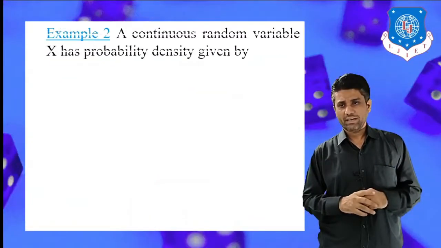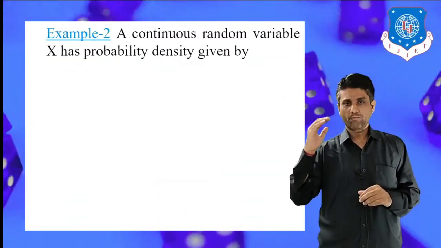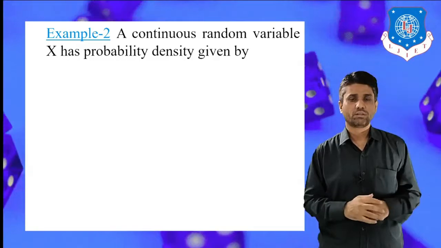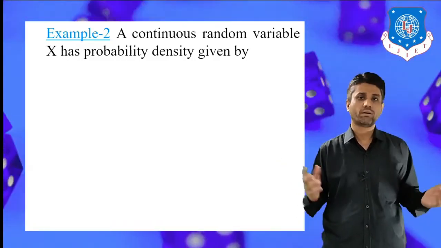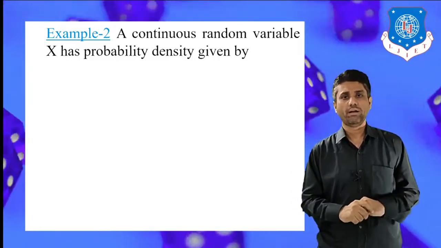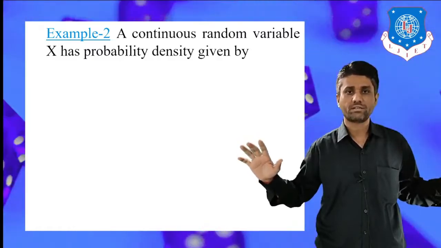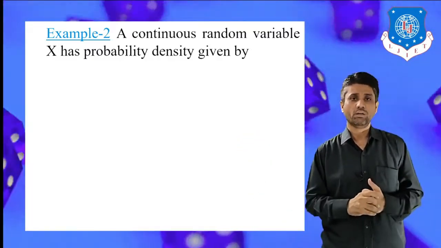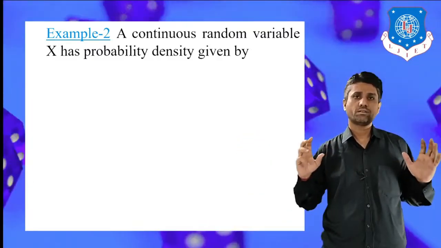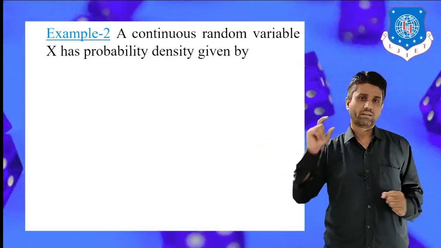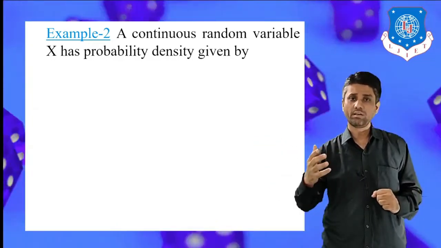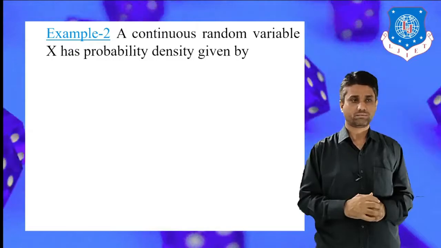Common ratio is nothing but the second term upon the first term. The third term upon the second term is also the common ratio. In general, you have to find the ratio of any two adjacent terms, and that is the common ratio. And remember, if you consider any two adjacent terms, then the ratio must be the same. Then and only then can we say that it is a geometric series.